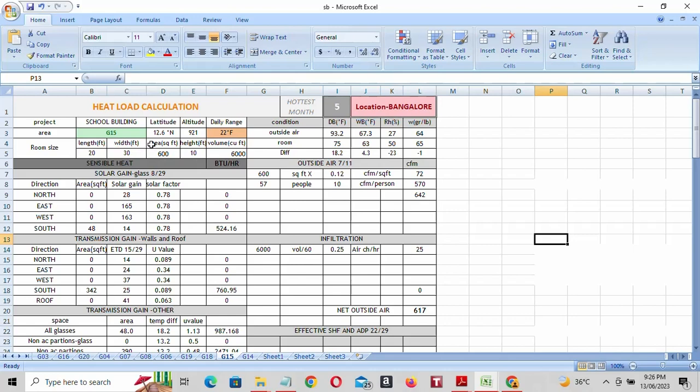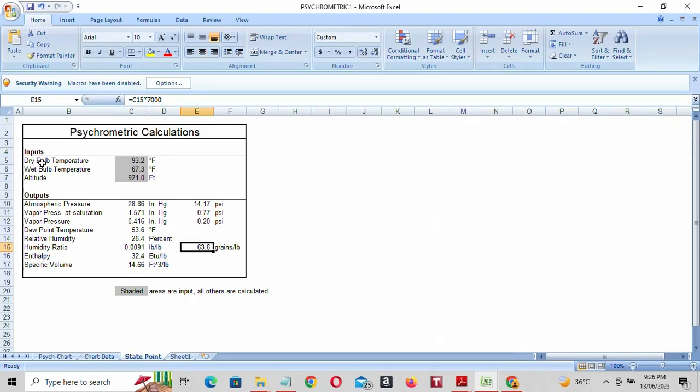See here, latitude 12.6, altitude 921, daily range 22. And outside condition is here 93.2, wet bulb 67.3. Now I will show you the psychrometric chart. See, our dry bulb temperature is 93.2, wet bulb 67.3, and altitude you have to put 921 for Bangalore. If you put the values, you will get immediate output values.